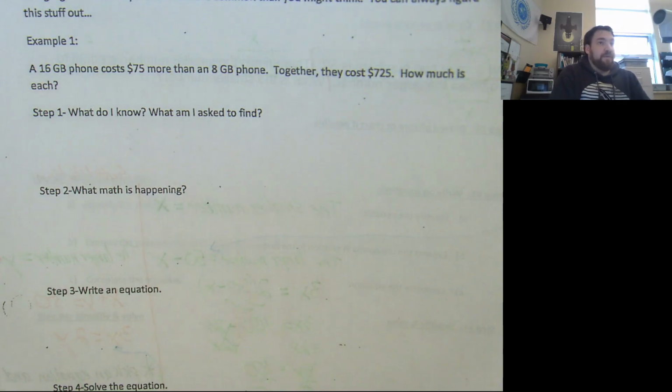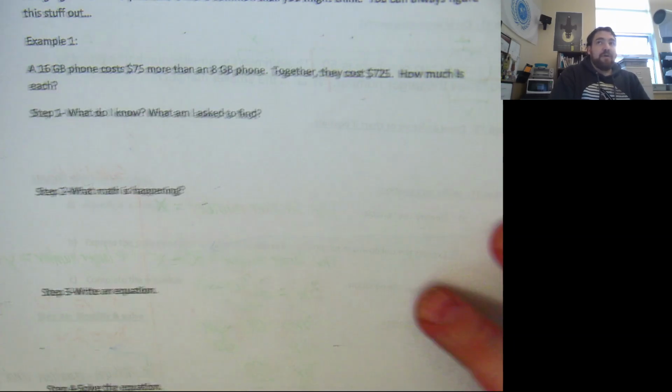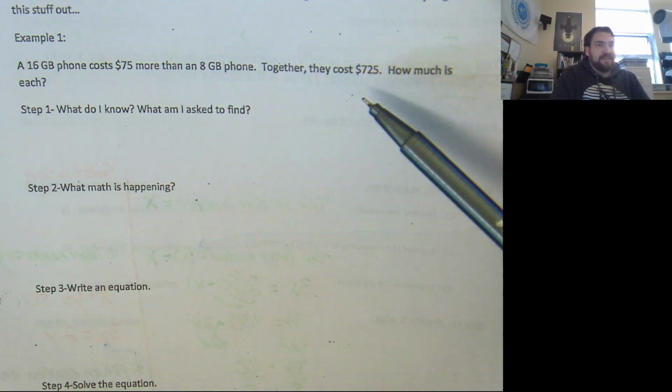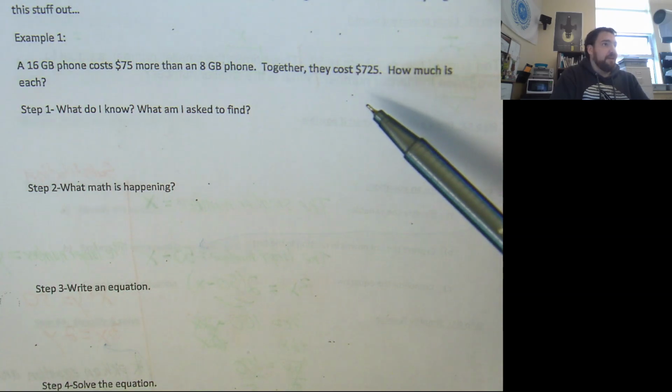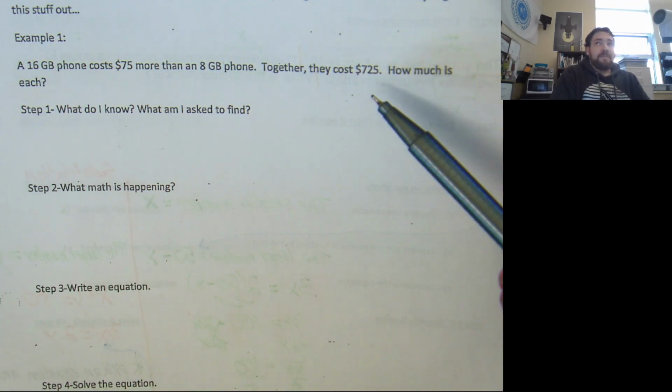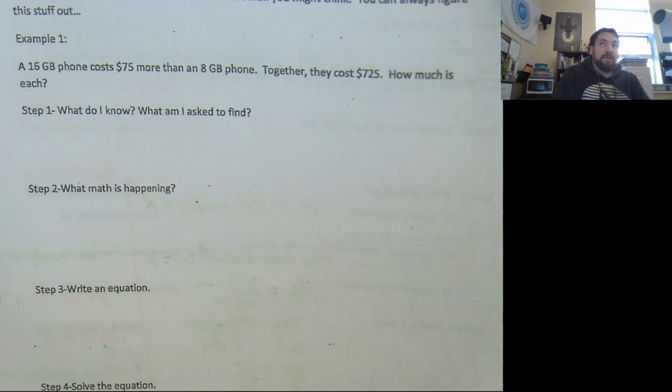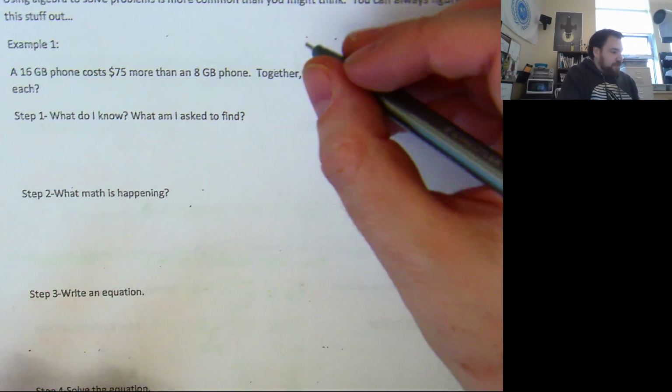And all I have to do if I want to kill the shortcut people is make the question slightly more difficult. And now your intuition will fail you and the shortcuts won't work. There are shortcut ways to do this problem. But I want you guys to be able to demonstrate a method. And these are the methods I want you to be able to use. One of them. So let's do the same question two ways.